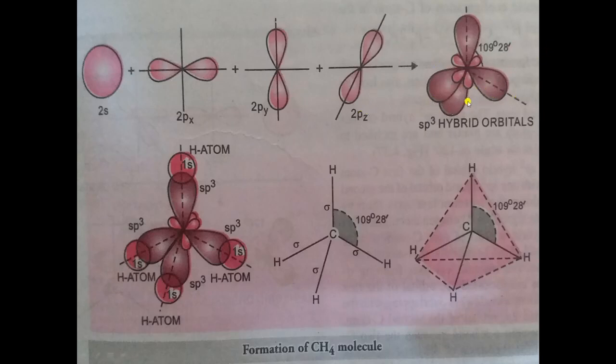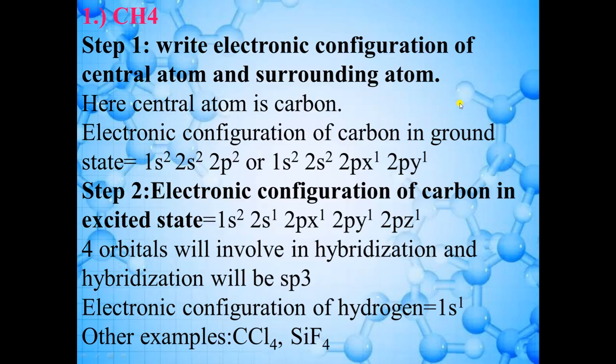Now, these are the hybrid orbitals of the carbon atom. As you can see, 4 atoms of hydrogen are also present, and the electronic configuration of hydrogen is 1s1. That means this s orbital is also unpaired. It needs 1 electron, right? So this hydrogen atom will share with these 4 orbitals.